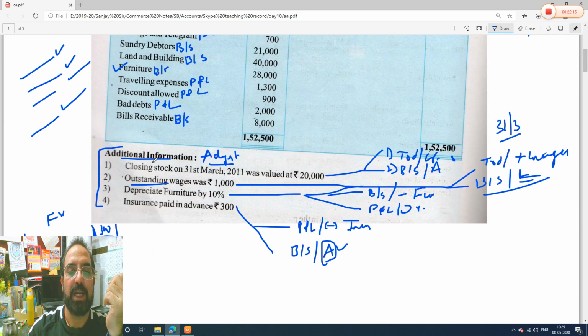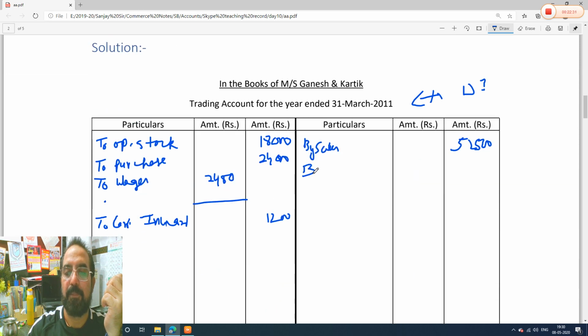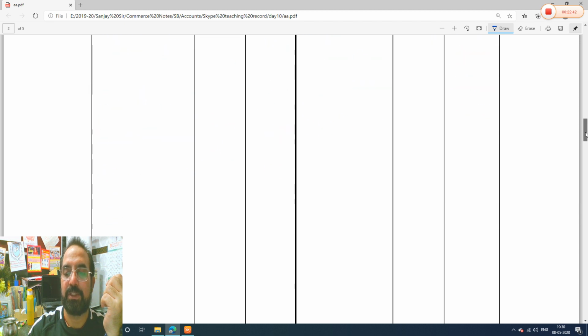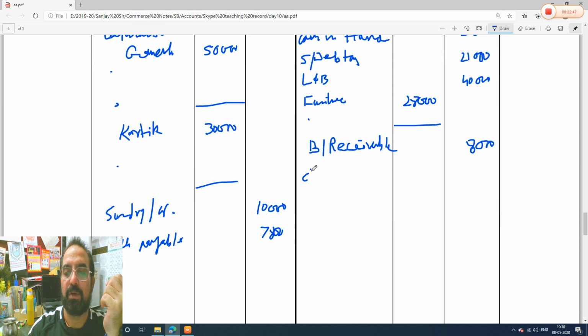Now we will go to adjustments. See, closing stock adjustment, I have told you 2 effects will be there. One will be trading account credit side and another will be balance sheet asset side. So we will take closing stock on 31st. How much? What is the amount? 20,000 rupees. So we will take in the trading account credit side by closing stock, 20,000. And another effect will be where? Balance sheet, because it's an asset at the end of the year. So we will take asset side, closing stock. What is the value? 20,000 rupees.